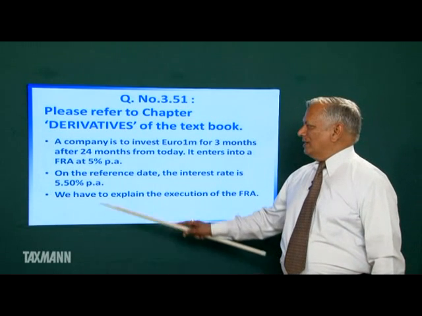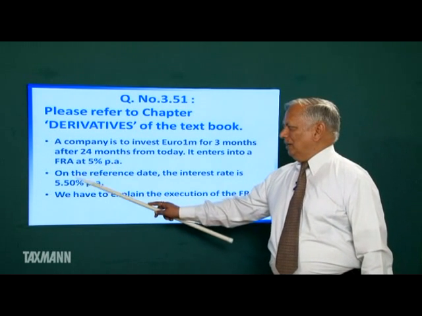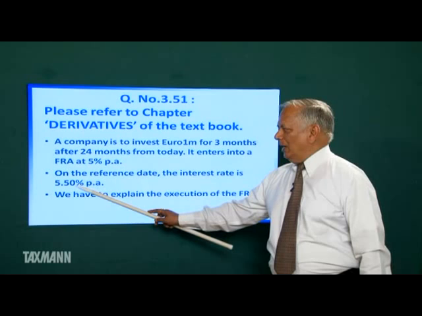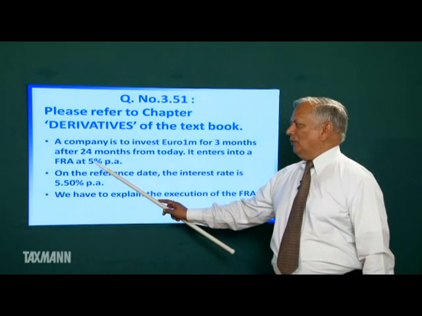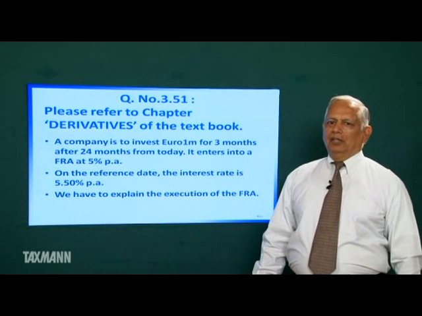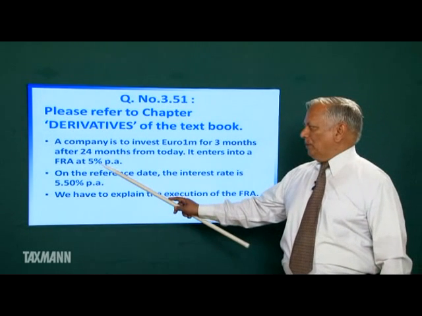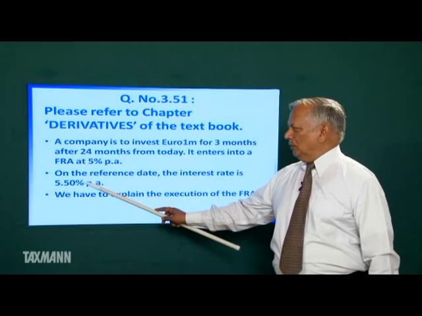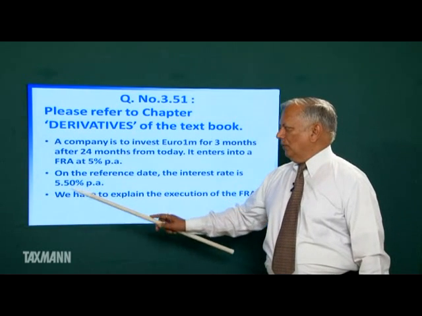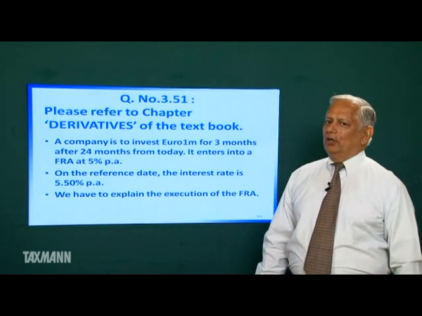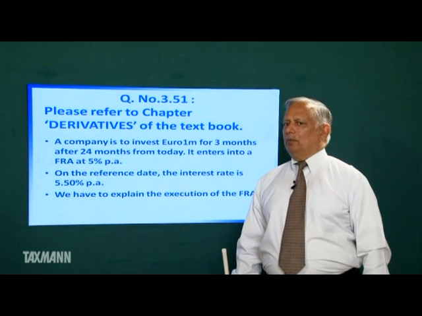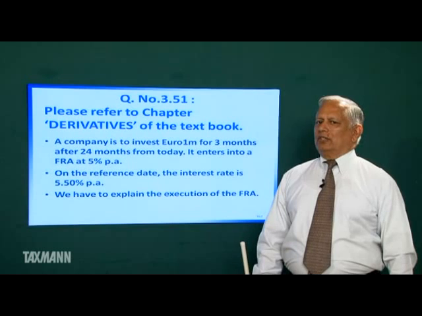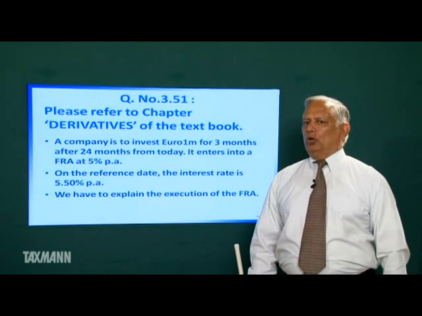The company is gainer. The company will be earning higher rate of interest. The locked in interest rate was 5%. It shall be able to deposit the money at the rate of 5.50%. So it is gainer by 0.50% per annum.